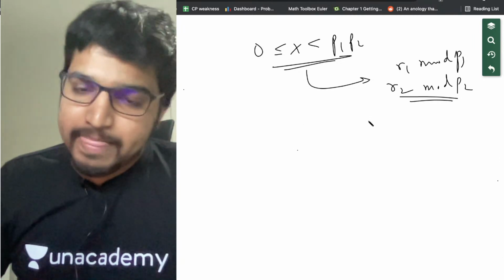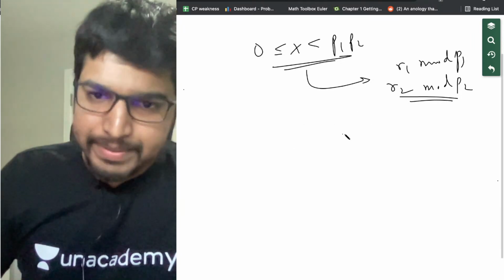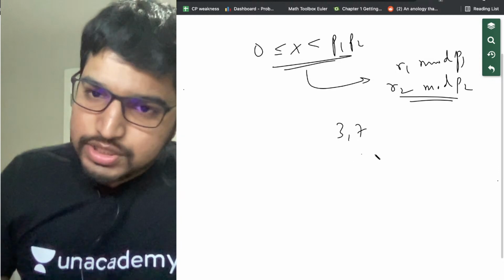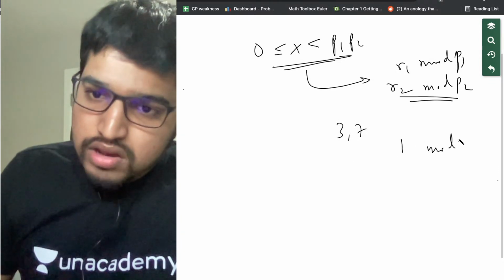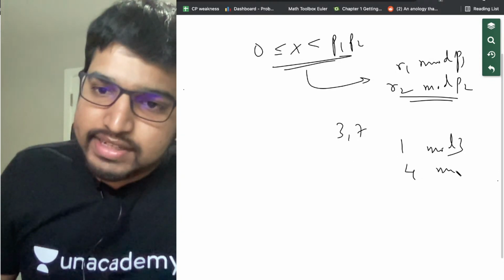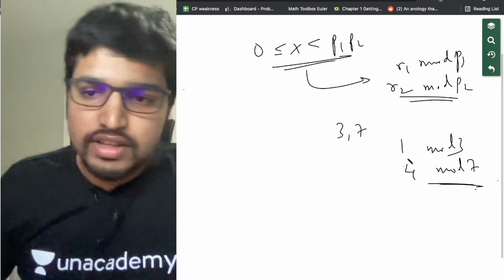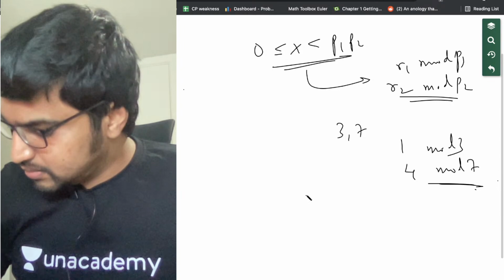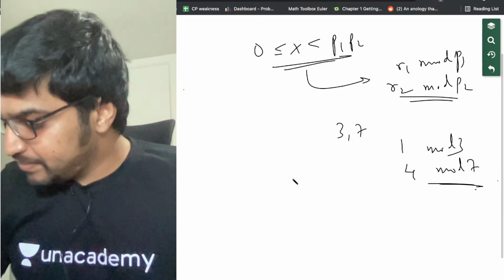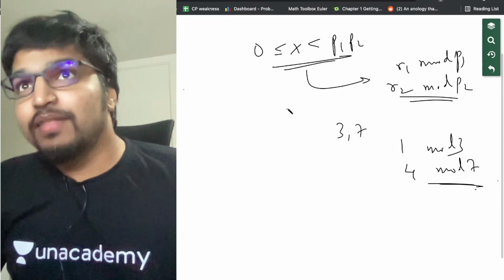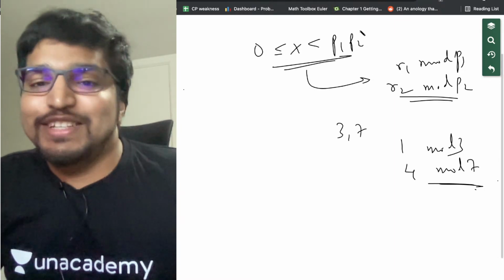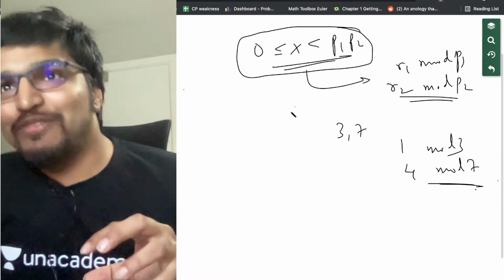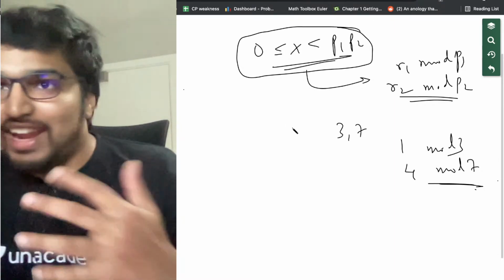Why? Let's first take an example, 3 and 7. Say we are given 1 mod 3 and 4 mod 7. I'm writing this so that we can just iterate from 0 to p1 into p2 and give the answer directly.